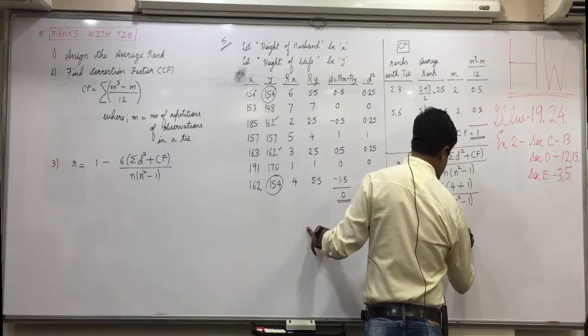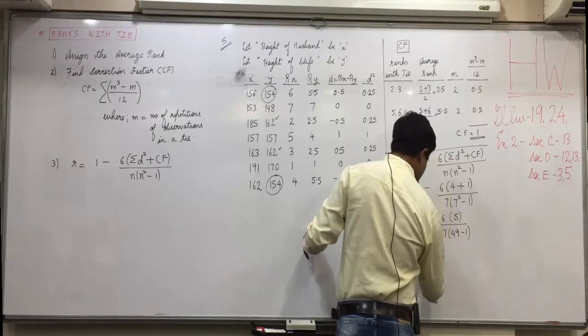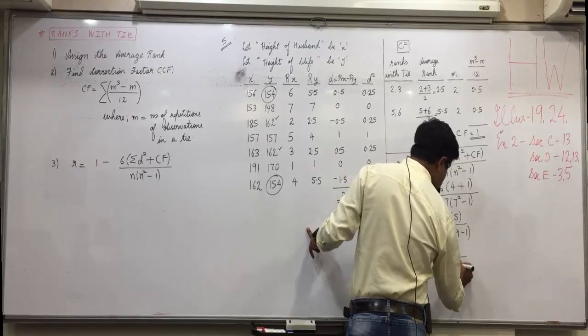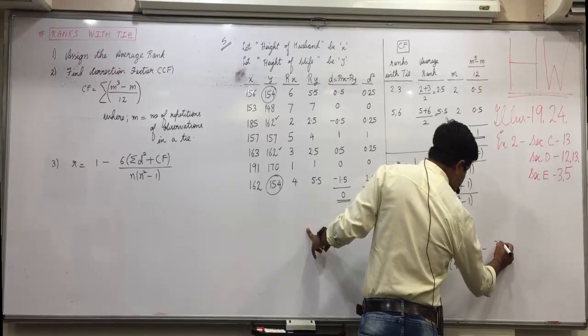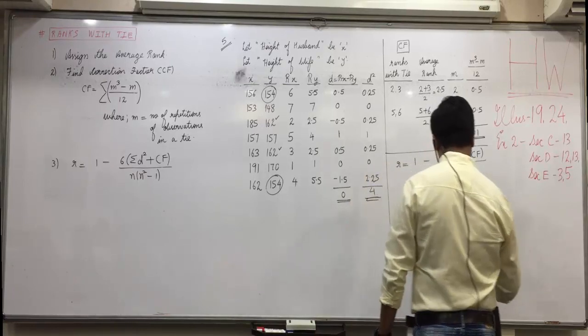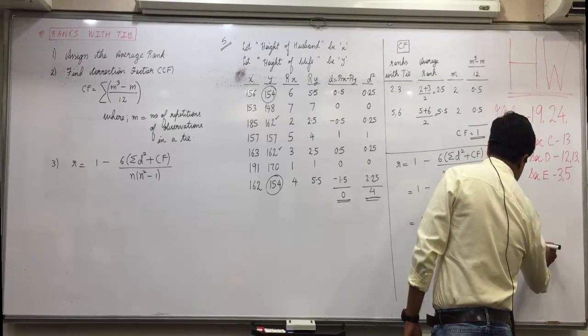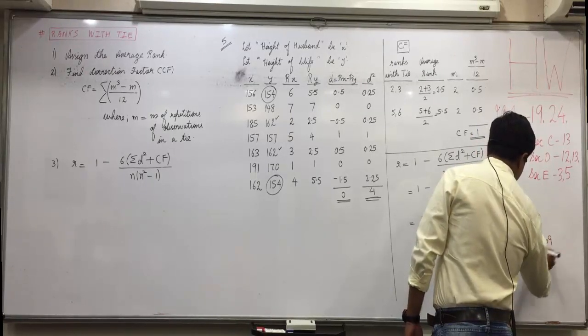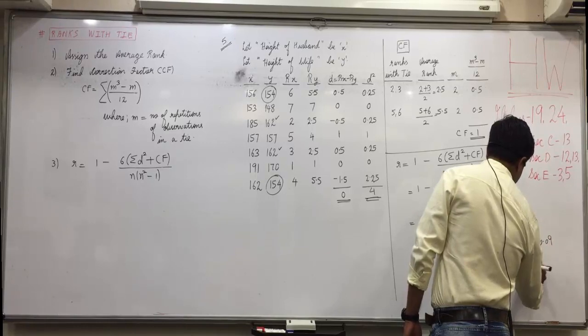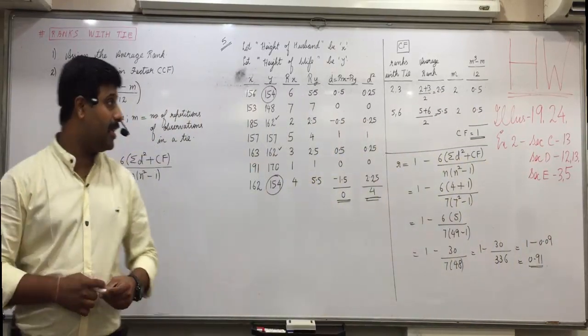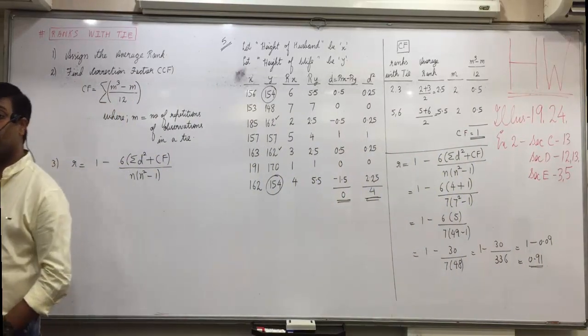What is 7 square? 49. 1 minus 6 into 5, 30. 49 minus 1, 48. 1 minus 30 upon 7 into 48, 30 upon 336, 0.09. So 0.91. High degree of positive correlation between height of husbands and height of wife.